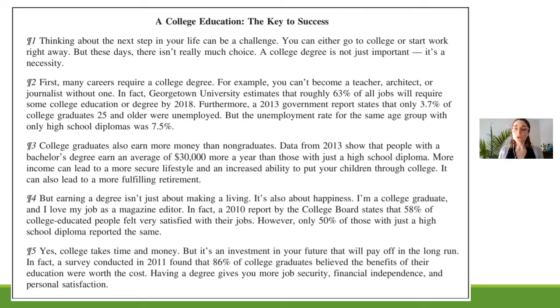College graduates also earn more money than non-graduates. Data from 2013 shows that people with a bachelor's degree can earn an average of $30,000 more a year than those with just a high school diploma. More income can lead to a more secure lifestyle and an increased ability to put your children through college. It can also lead to a more fulfilling retirement.